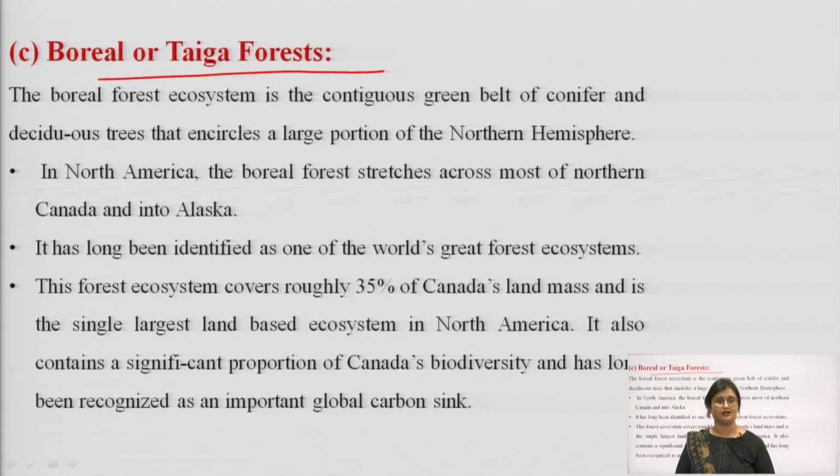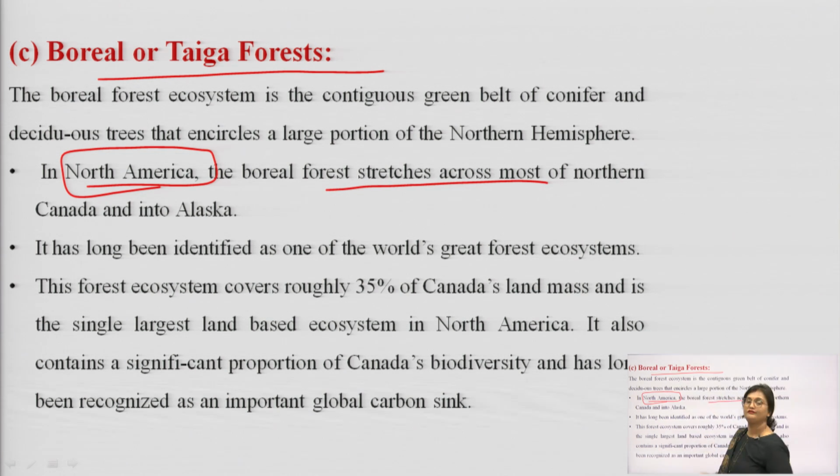In North America, the boreal forest or the taiga forest stretches across most of northern Canada and Alaska. So, in the North American belt, this taiga forest stretches across most of northern Canada and into Alaska. So, the taiga forest makes a part of Canada and Alaska.